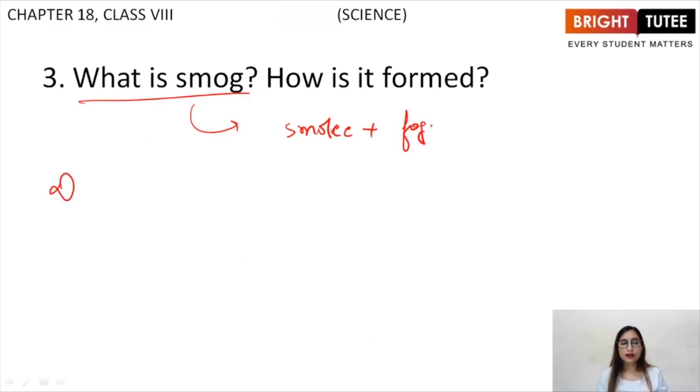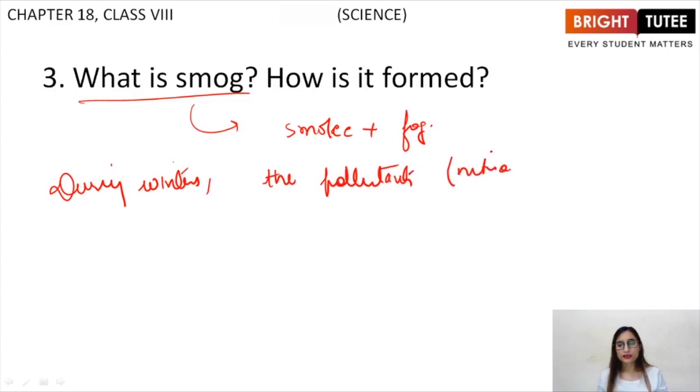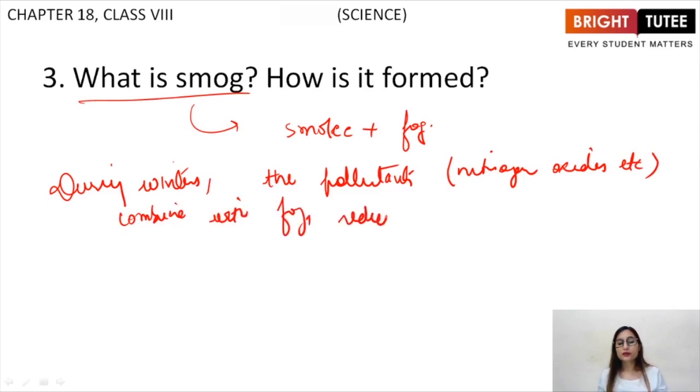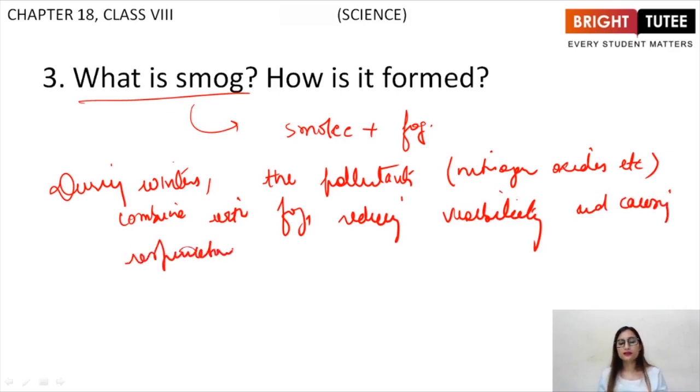It is formed as during winters, as I just explained, the pollutants such as nitrogen oxides, etc., combine with fog, reducing visibility and causing respiratory diseases. This is how it is formed. Basically, different pollutants combine with fog to form smog.